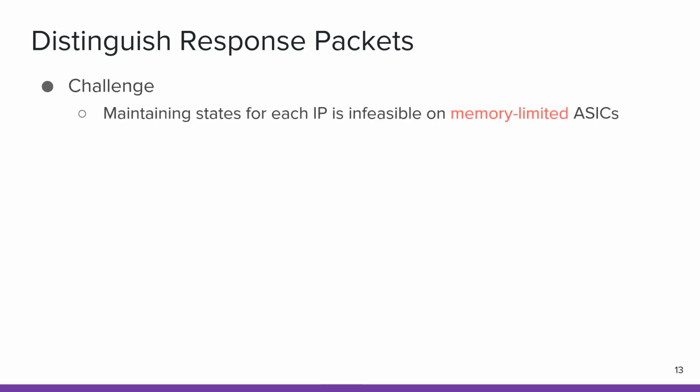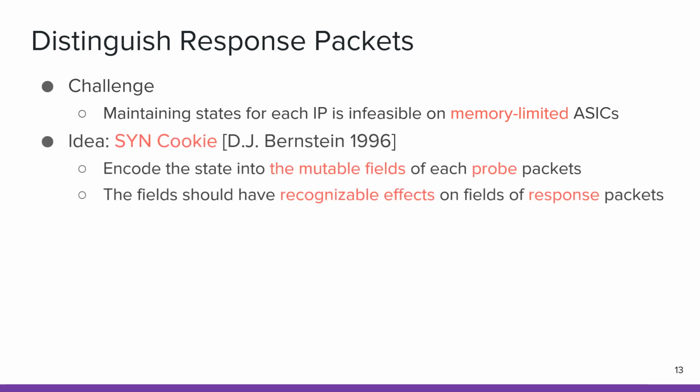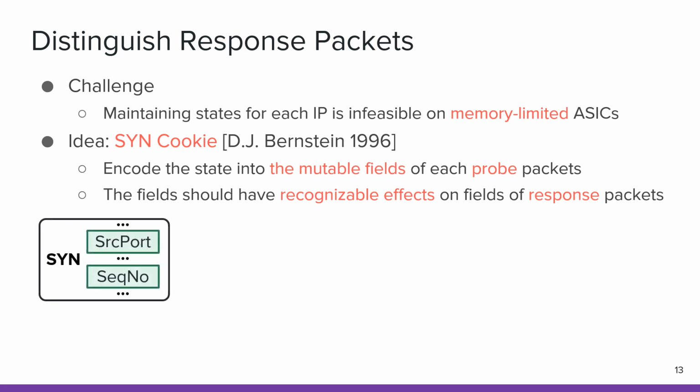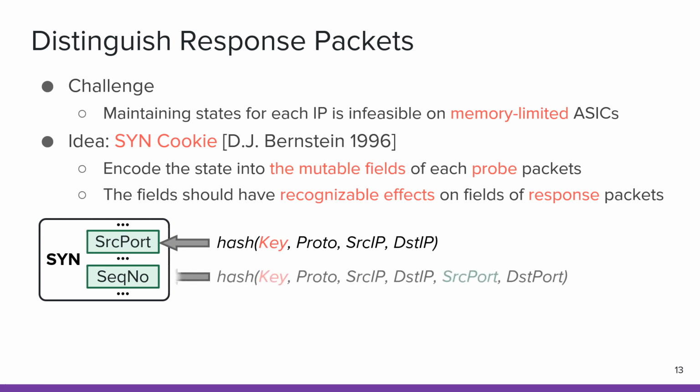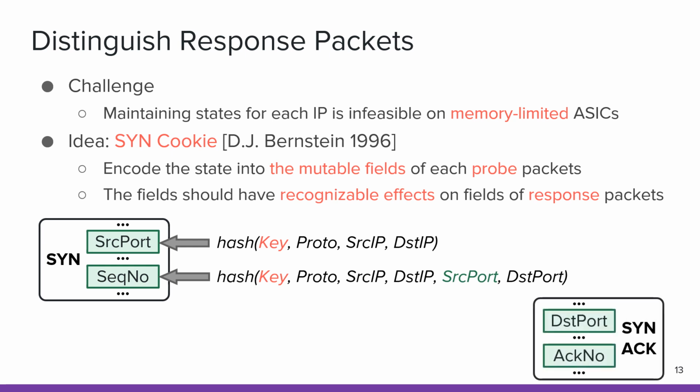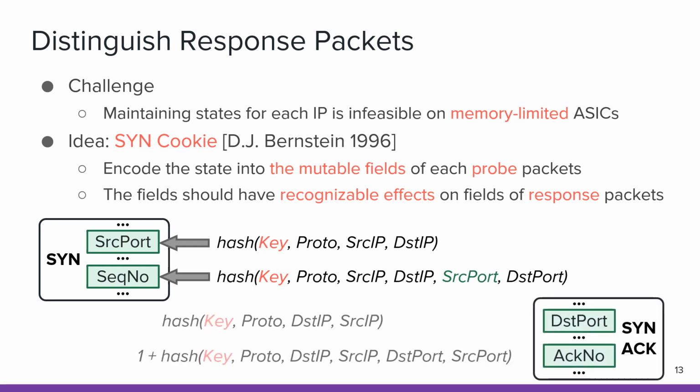However, the switching ASICs only have limited memory. To resolve this, we design a stateless connection mechanism similar to SYN cookies. We encode the secret state into the mutable fields of each packet, and these fields also have recognizable effects on fields of the response packets. Especially for TCP scanning, the scanner sets the source port as a hash of key, protocol, source IP, and destination IP, and then sets the sequence number as another hash with source port and destination port. Accordingly, for each received packet, IMap has a verifier that checks the destination port and ACK number to determine whether it is a valid response to the port packet.